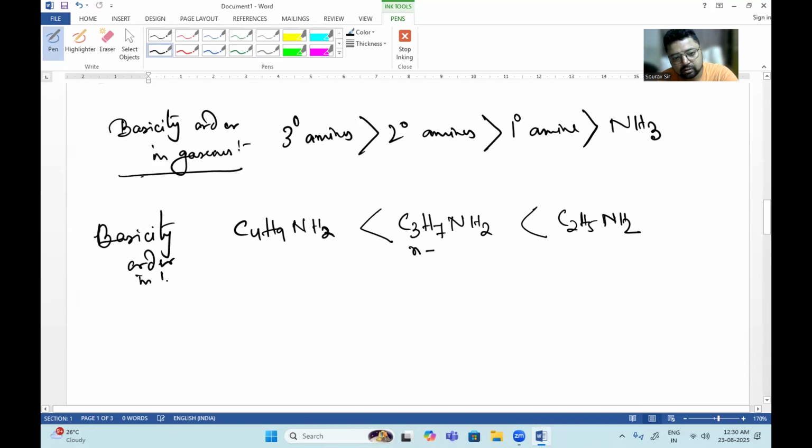Because your solvation effect decreases with the increase in hydrophobic chain. So as the hydrophobic chain increases, solvation in aqueous medium decreases. So we will say that N-propyl and N-butyl amine are of lower solubility or lower basic strength than ethylamine. Okay, like that we can say. Now let us come to the reaction part.